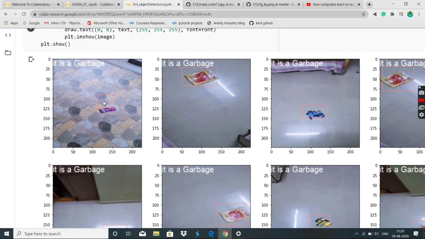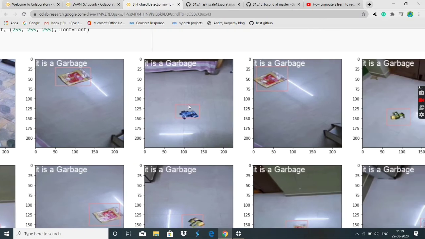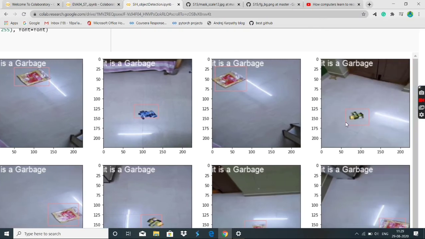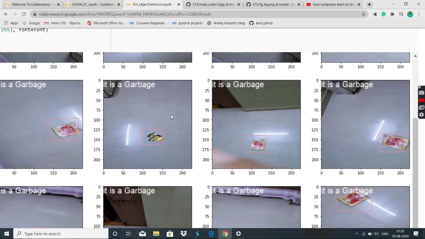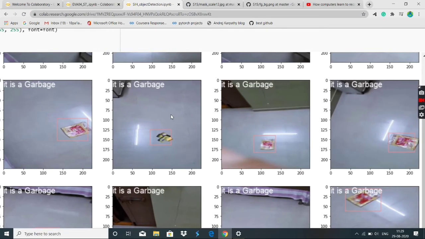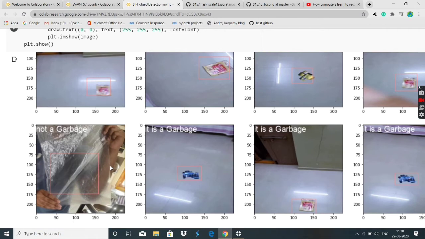You can see that it is not perfectly done because we have a small dataset. It is identifying this one as garbage, and this one as garbage. It is a combination of both object detection and object recognition, guys. Telling whether it's a garbage or not is a part of object recognition. Telling where that garbage is, is object detection. Here it says not a garbage. Why? Because it is in a person's hand.